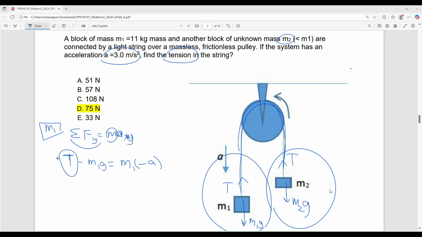I hope you understood this, right? Sometimes the question may not give the direction of acceleration. He will say M1 is greater than M2. Then you have to figure out which is going to go up and which is going to go down. M2 is less than M1, so M2 will be going up, M1 will be going down. So you have to read the question and get it right.